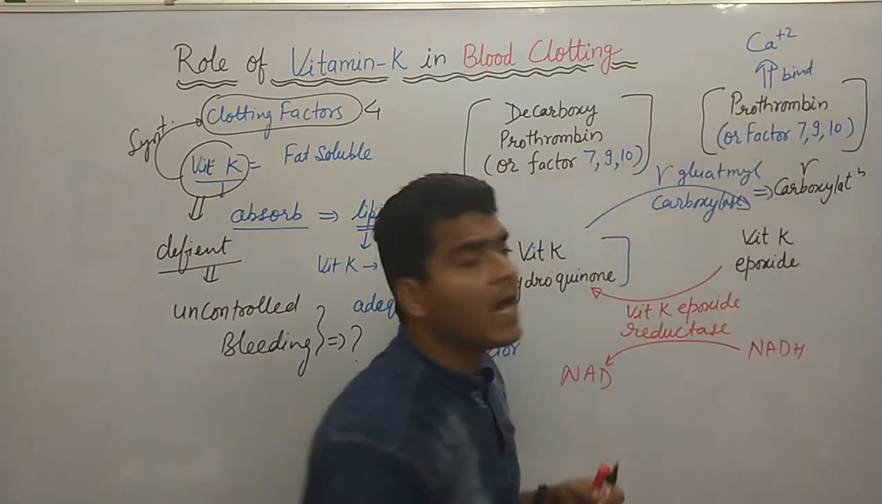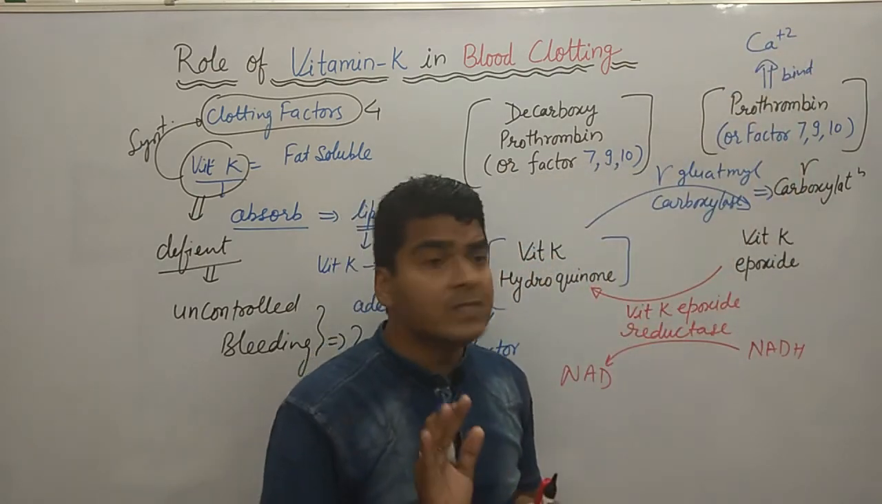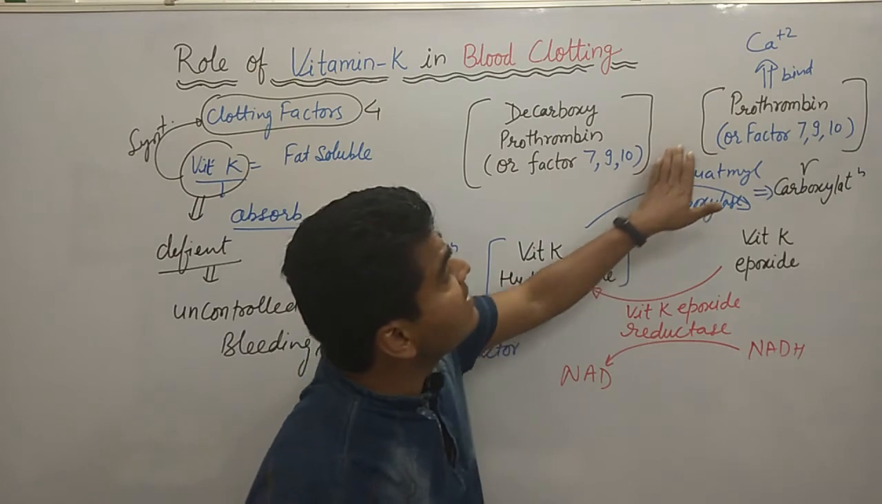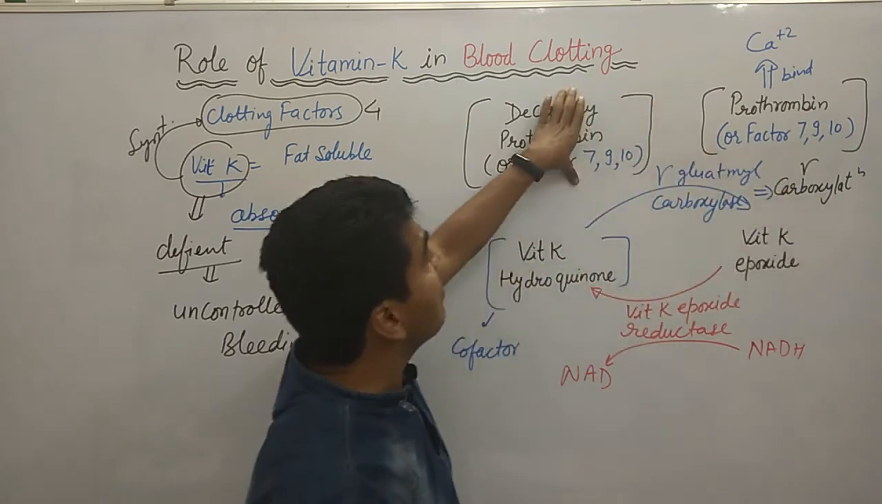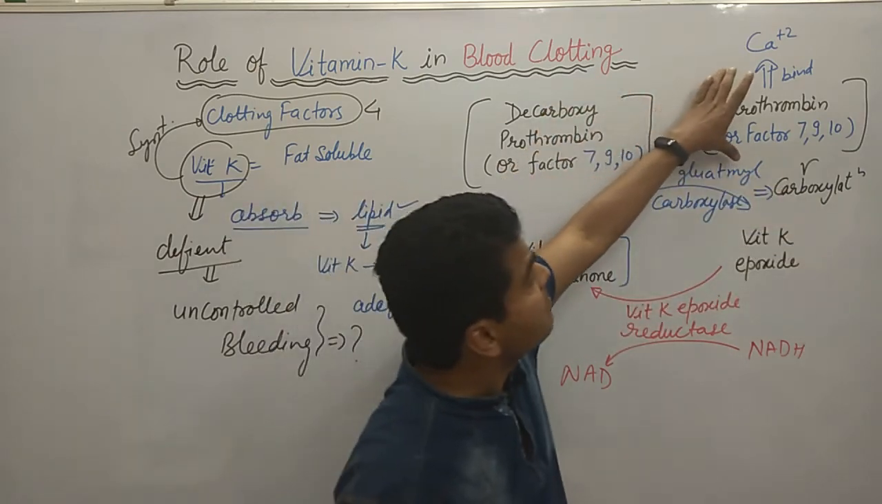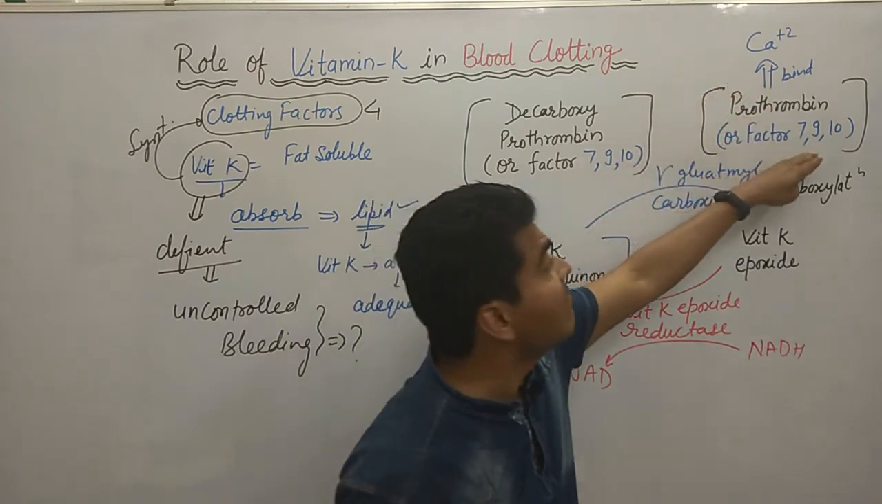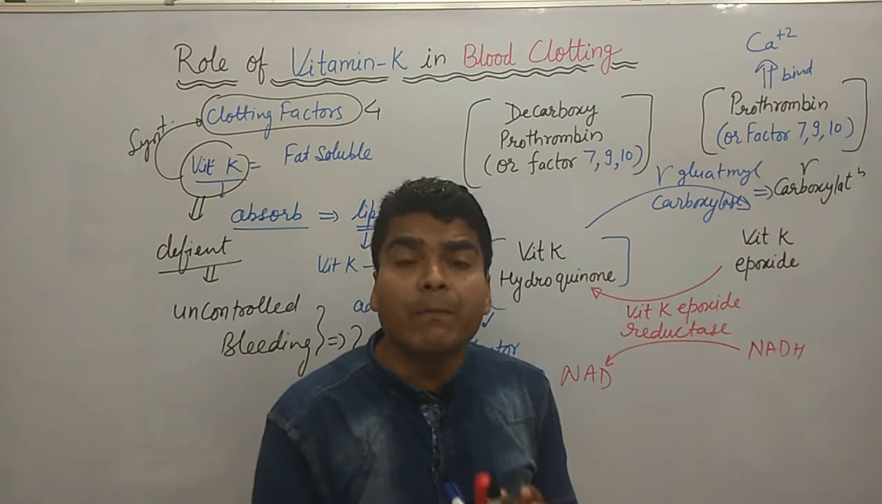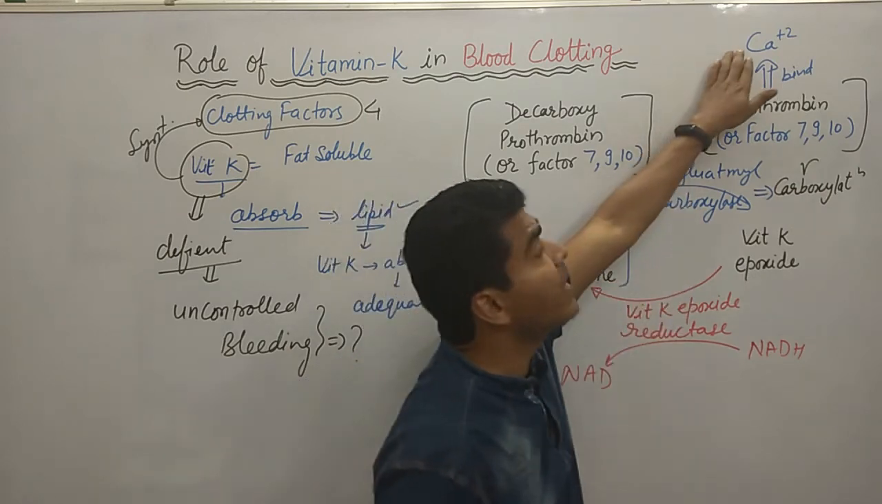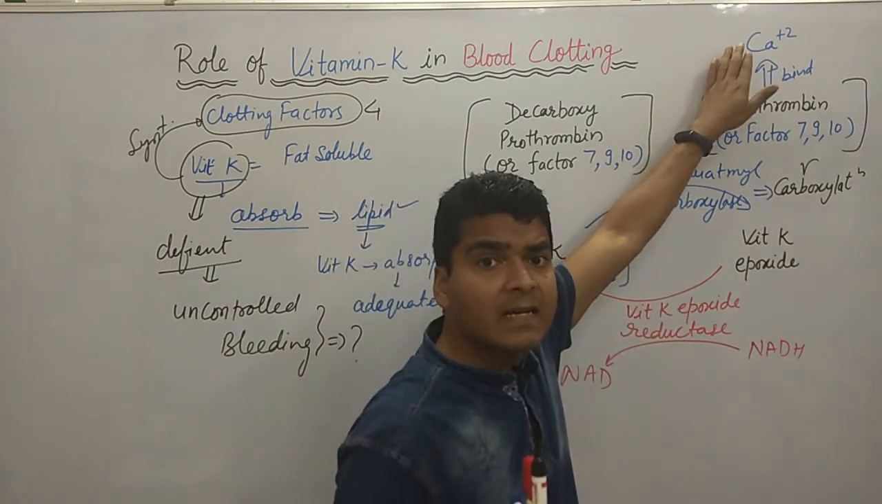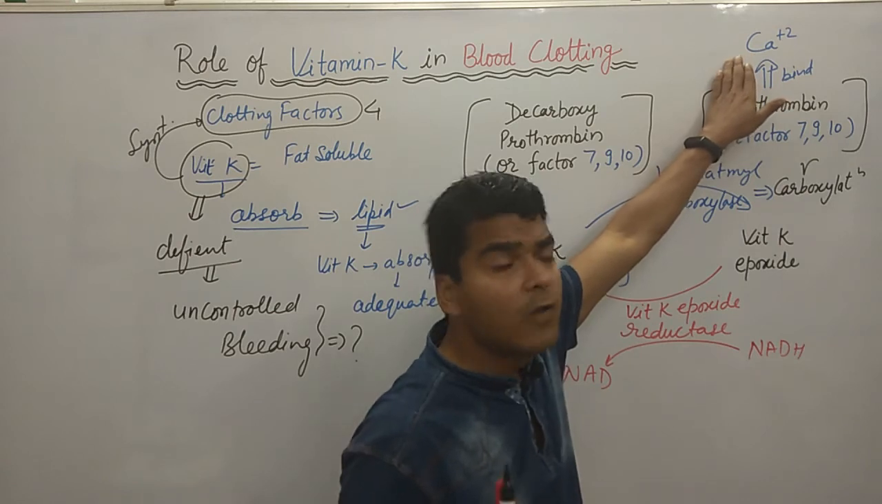If gamma carboxylation occurs in this step, then after gamma carboxylation, prothrombin as well as factor numbers 7, 9 and 10 are able to bind with calcium. Okay, clear? I think this step is clear to all of you.